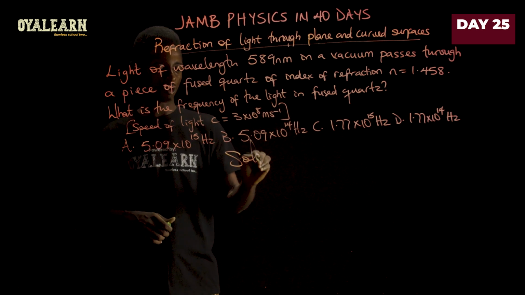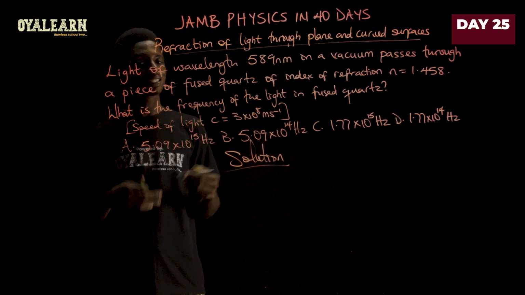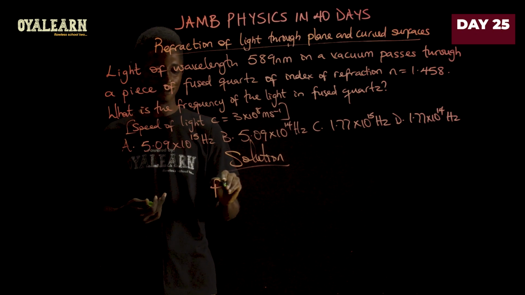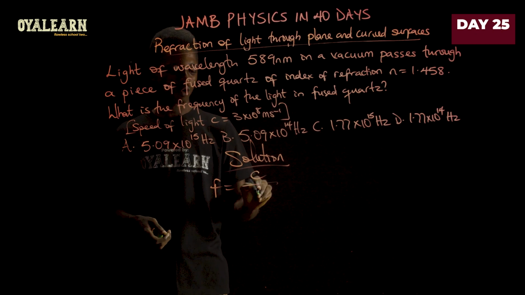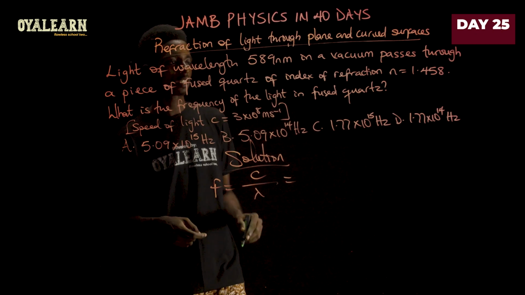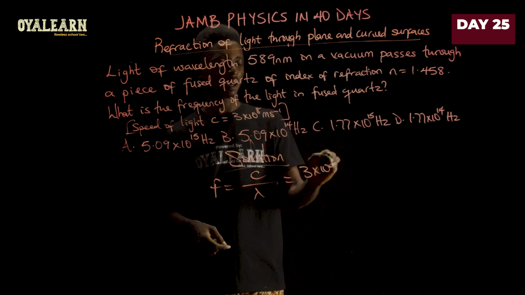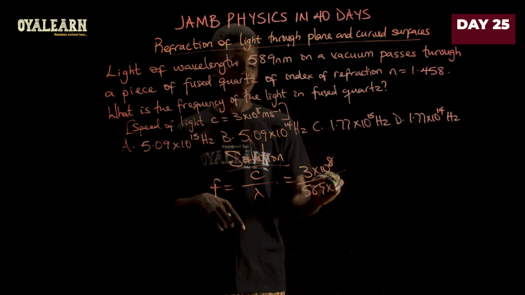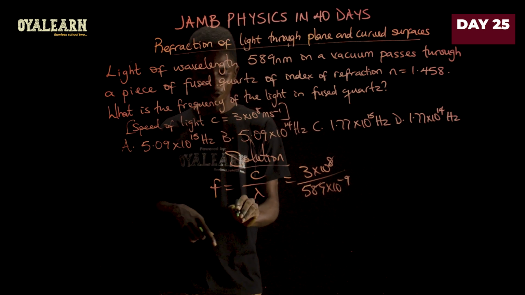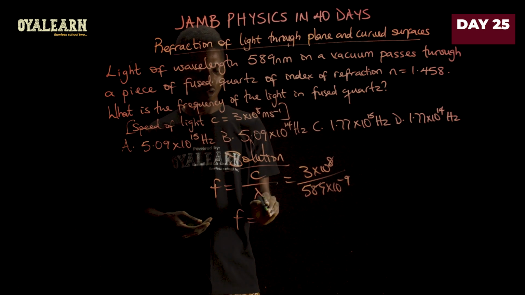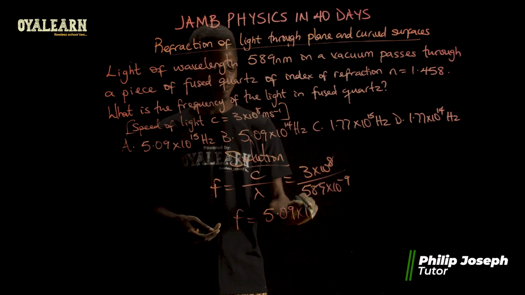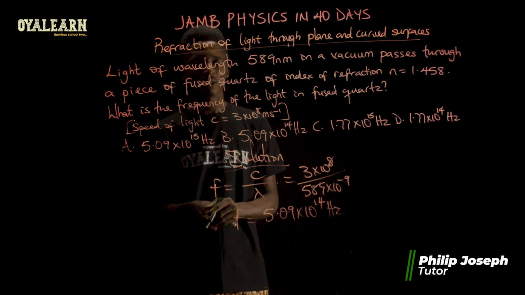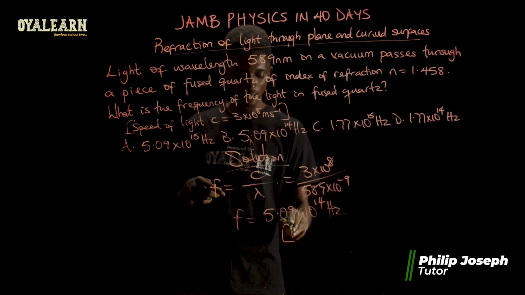So here's the best way to go. Remember that this is a JAMB exam, so you have to do it the fastest way possible. So I just go straight and say my frequency equals speed of light over wavelength. And the speed of light is 3 times 10 raised to power 8, all divided by wavelength 589 times 10 raised to power minus 9. And from here, frequency is going to give you 5.09 times 10 raised to power 14, and it is measured in hertz. So the answer here is in option B.